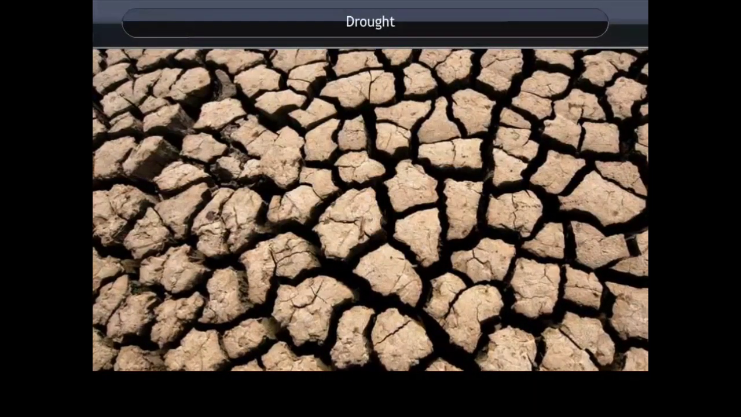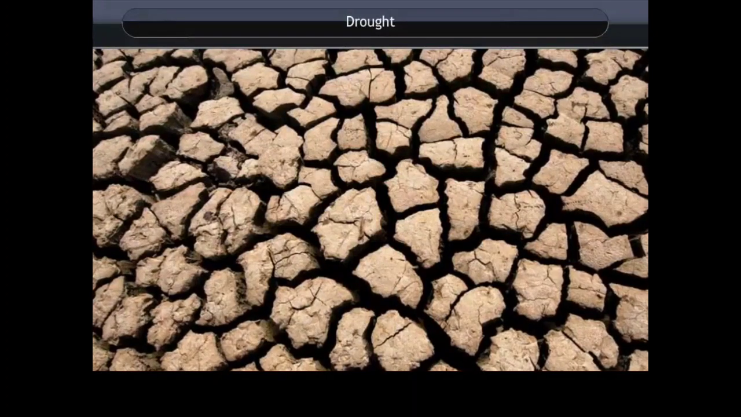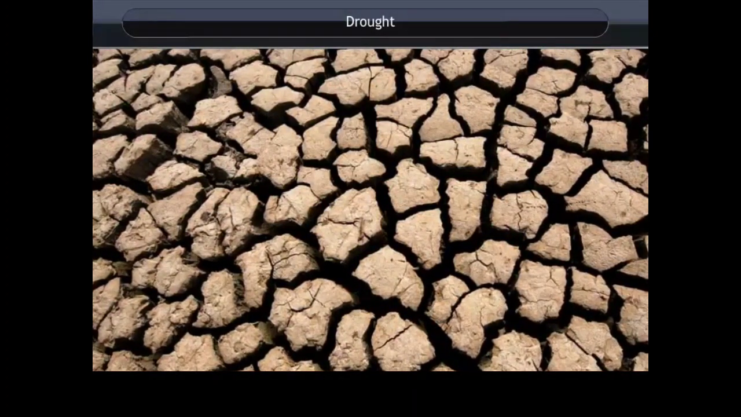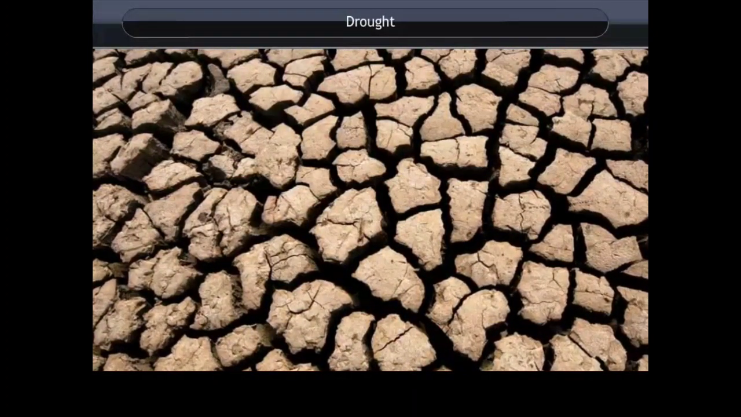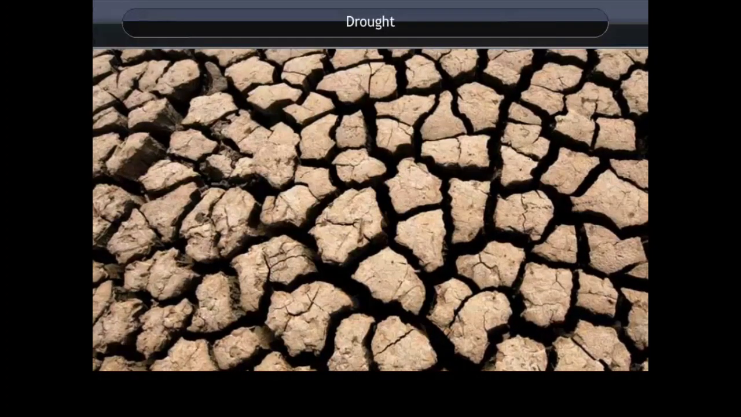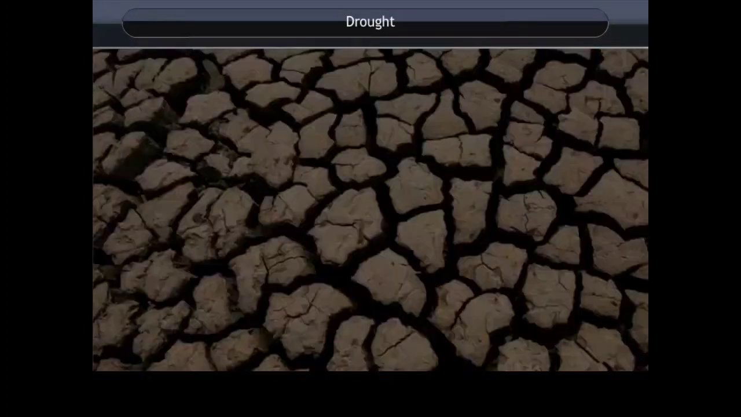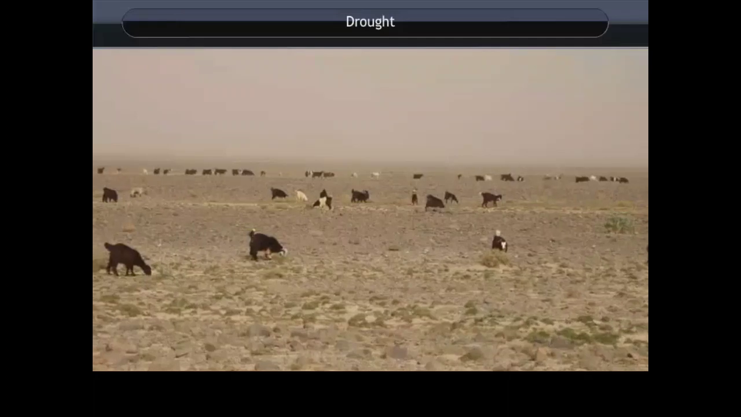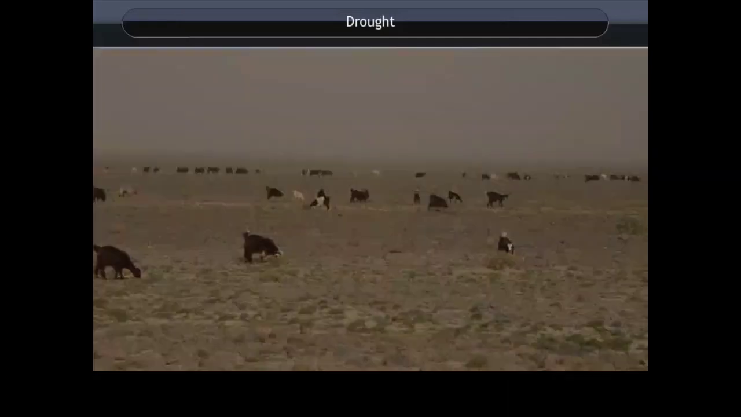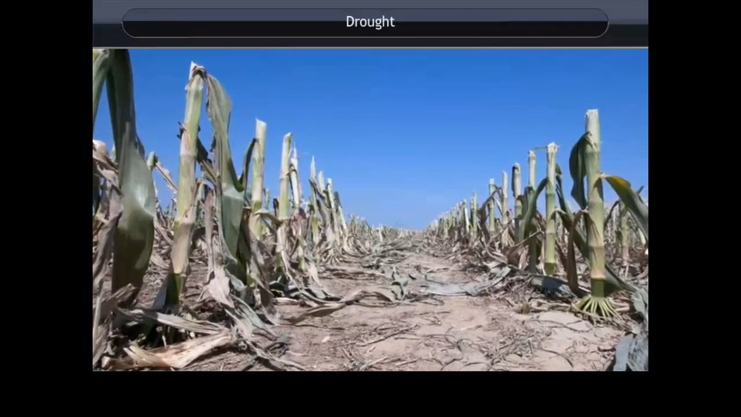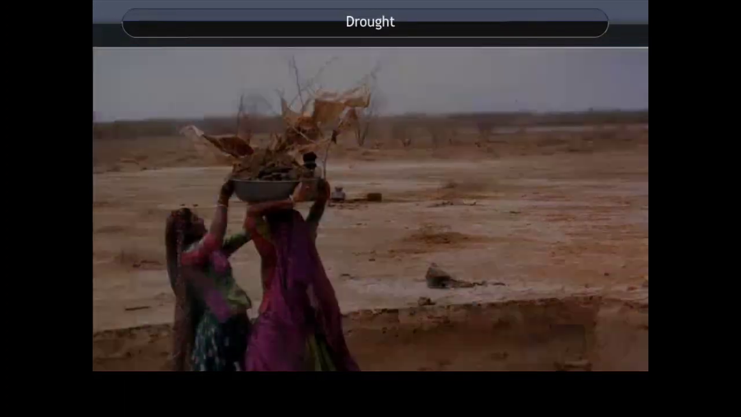Drought. A drought is when there is a shortage of rainfall in an area for a long period of time. A drought can result in low water levels and difficulties in growing crops. This condition occurs either due to inadequacy of rainfall or lack of irrigation facilities.